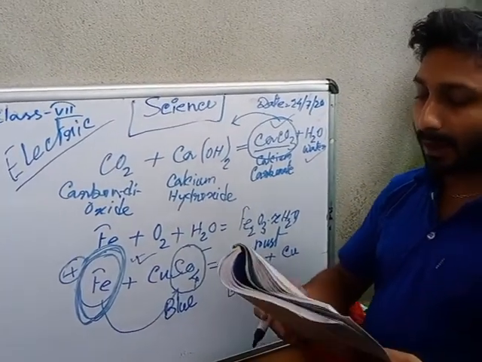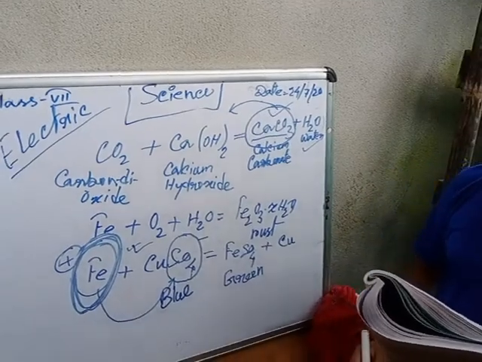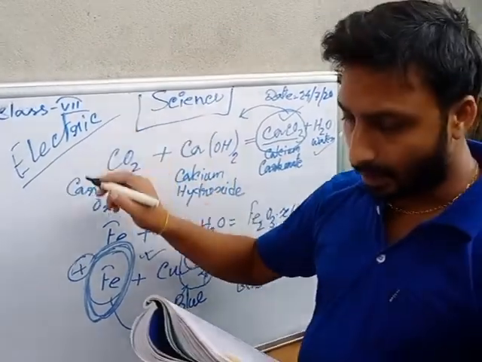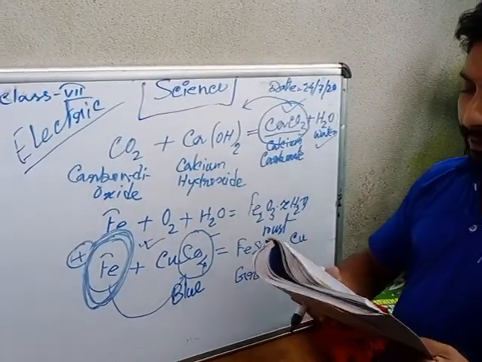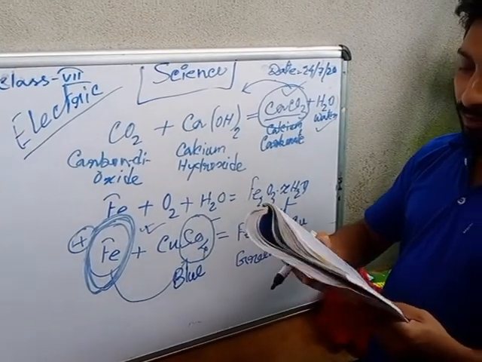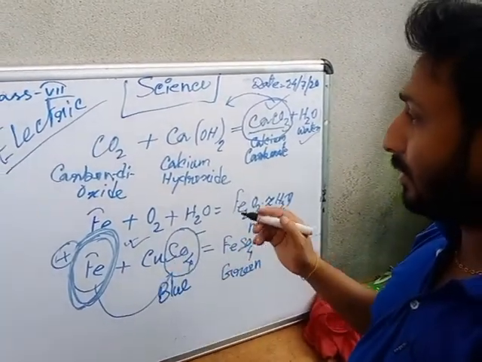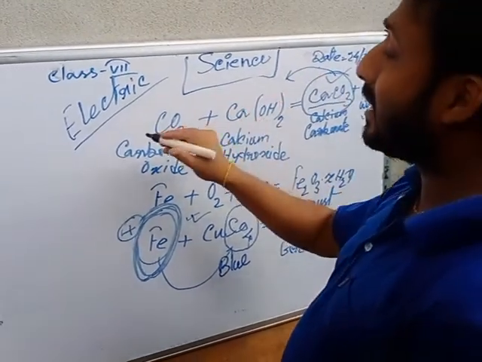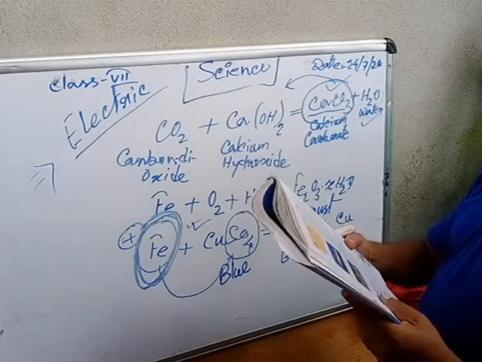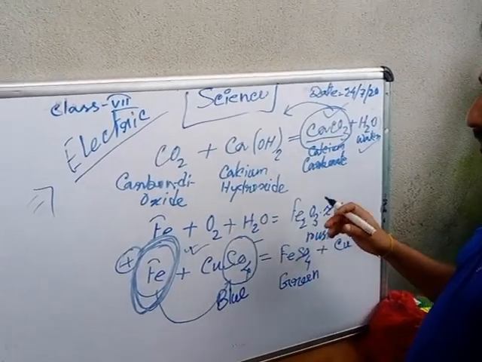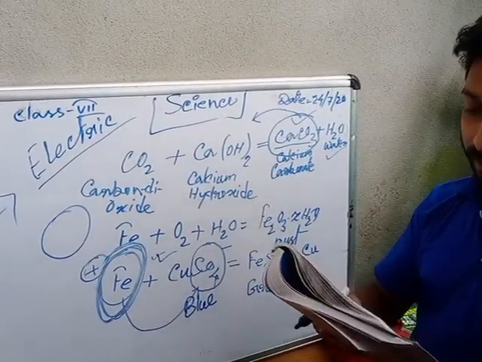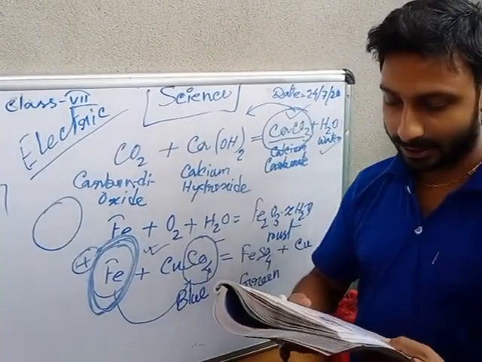That means galvanization is a process of coating a thin layer of other metals which are resistant to air and moisture. By this electric current passing, any metal will be saved from air and moisture. It will be called galvanization.